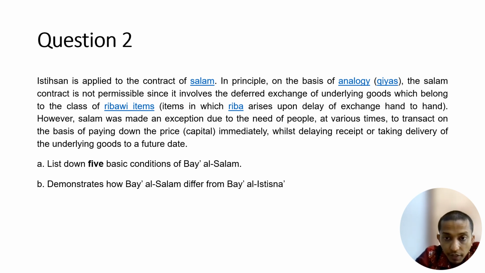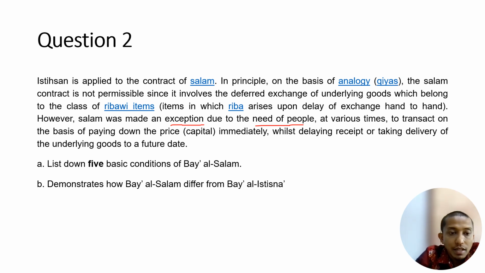However, salam was made an exception due to the need of people at various times to transact on the basis of paying the price, which is the capital, immediately, while delaying receipt or delivery of the underlying goods to a future date.